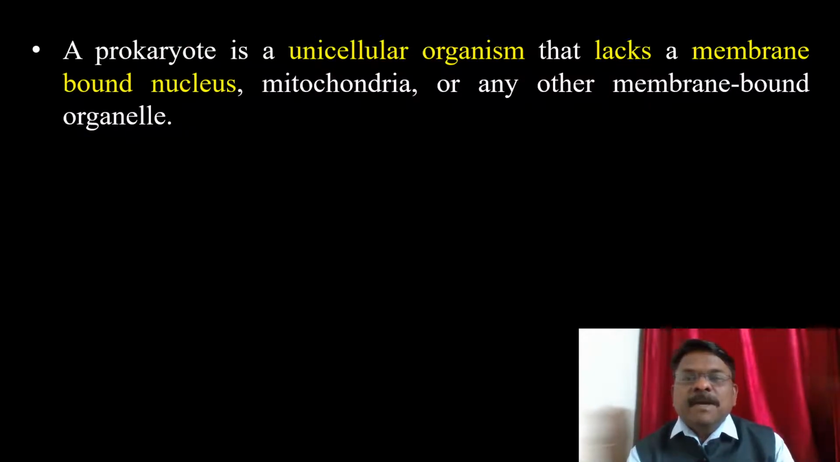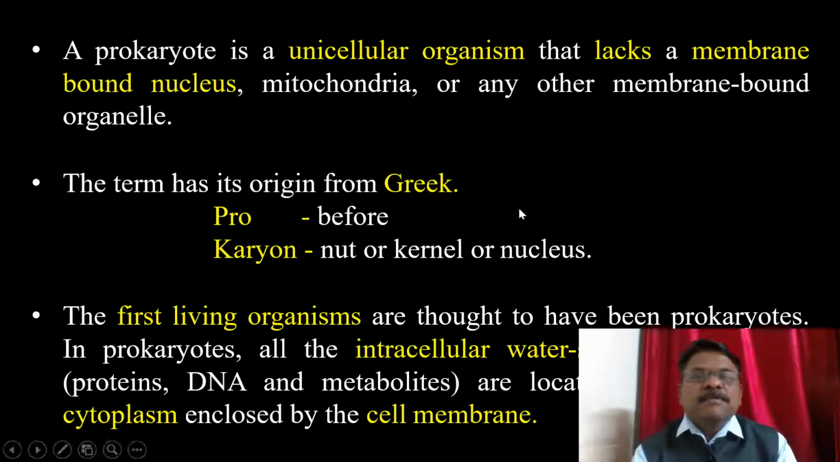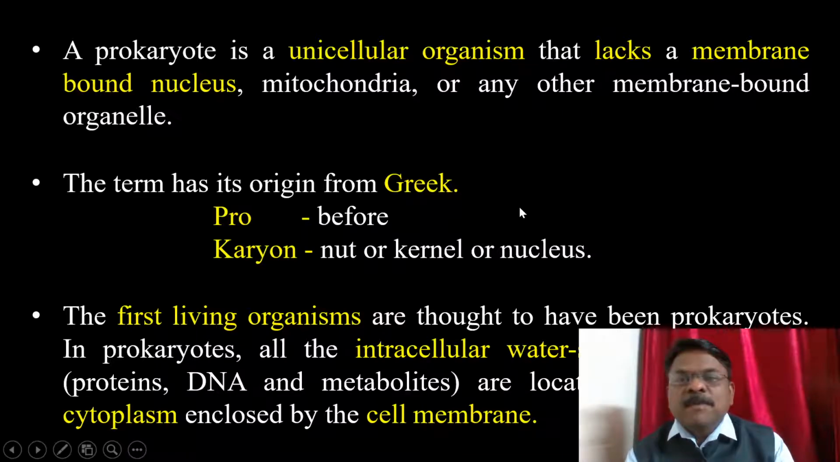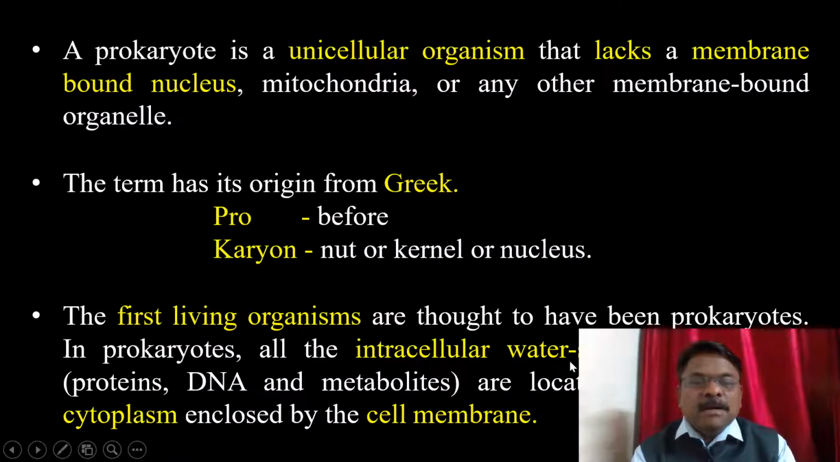Now we can define a prokaryotic cell as a unicellular organism that lacks a membrane-bound nucleus, mitochondria or any other membrane-bound organelles. The term has its origin from Greek: pro means before, karyon means nut or kernel or nucleus. The first living organisms are thought to have been prokaryotes. In prokaryotes, all the intracellular water soluble components, proteins, DNA, and metabolites are located together in the cytoplasm enclosed by the cell membrane.